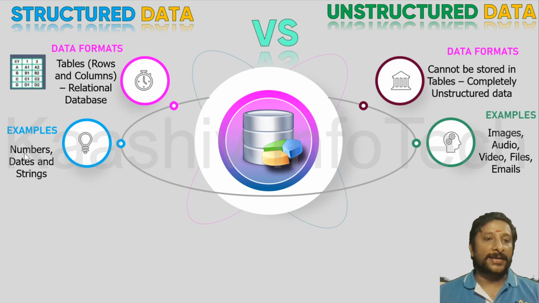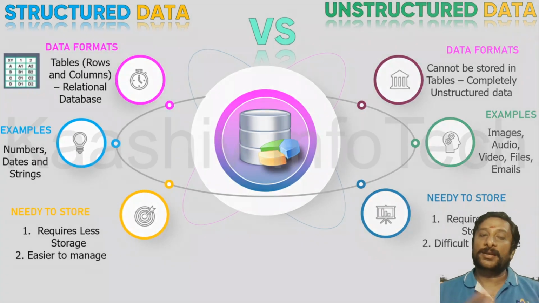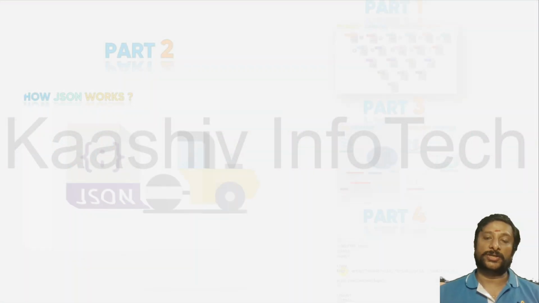Examples of structured data are numbers, dates, and strings, all stored in a table. Images, audio, video, files, and emails are stored as unstructured data. Structured data requires less storage and is very easy to manage, whereas unstructured data is very hard to manage and needs more storage space. So that is the difference between structured and unstructured data.